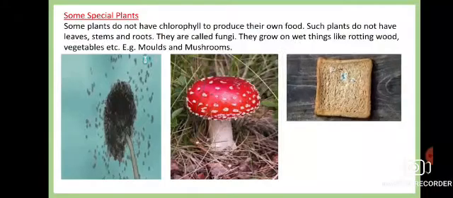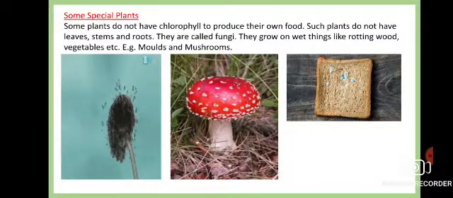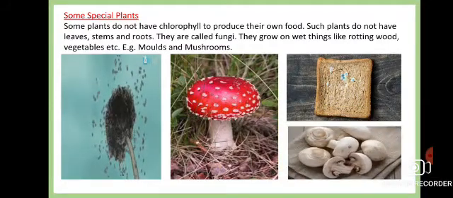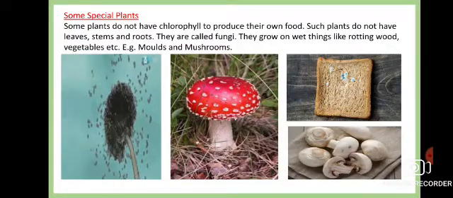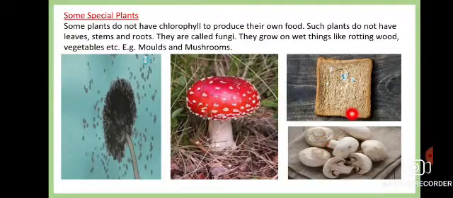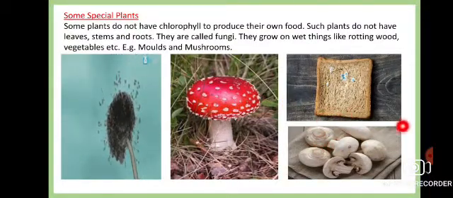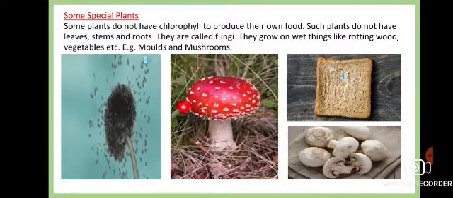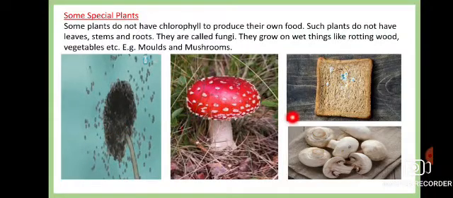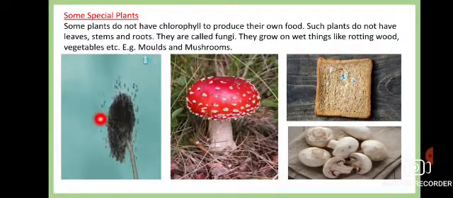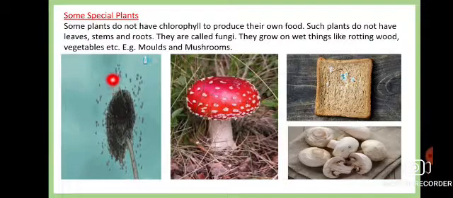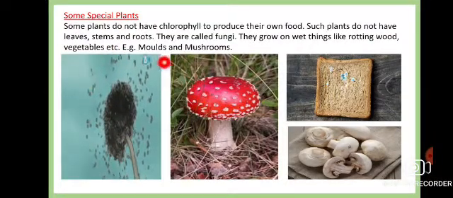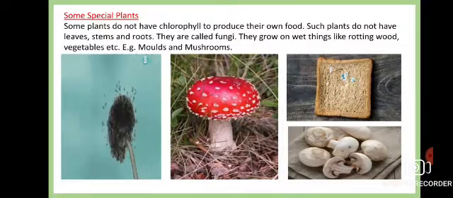You must have seen this. They grow on wet things like rotting wood and vegetables. What is the example? Moulds and mushrooms. I know this picture is very common to you. Button mushroom, which we often eat. Okay. So this is also a feature of the mushroom. If you notice the color, neither of them is green. There also, these are the spores of the fungus, which you will learn about in the later part. These are the spores of the fungus by which they can reproduce.